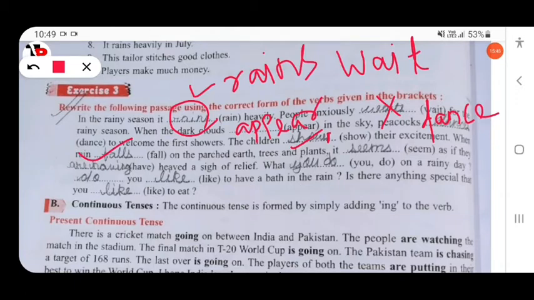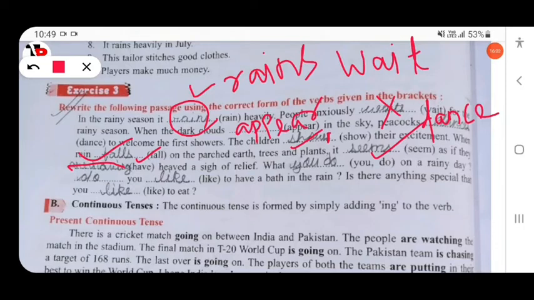and plants. It seems, okay, seems correct, as if they have, okay, if they have, not having, if they have heaved a sigh of relief.